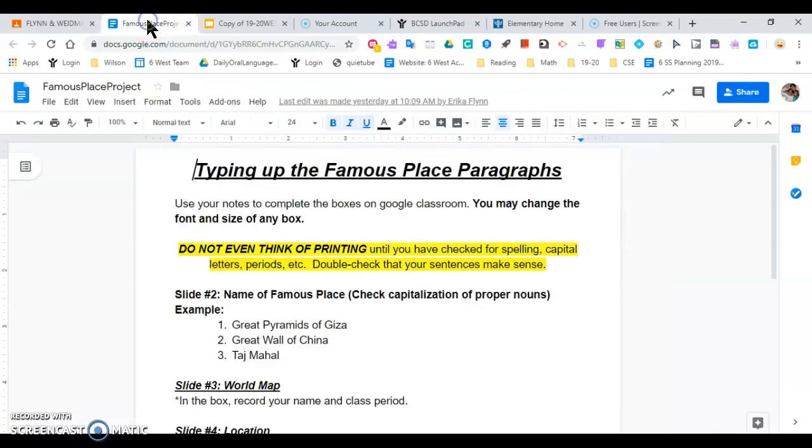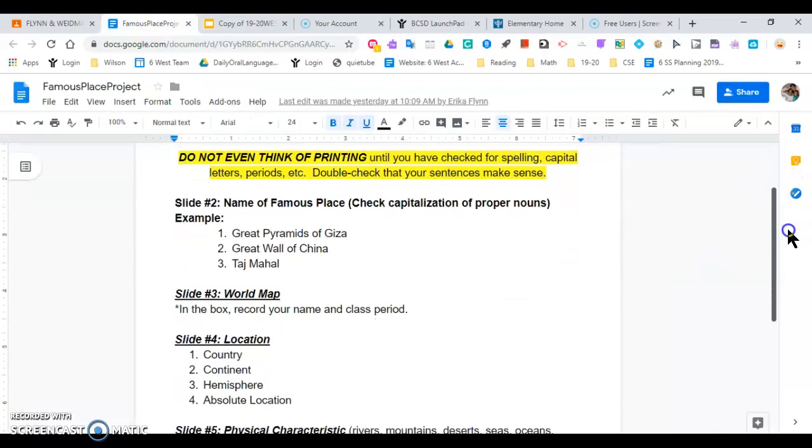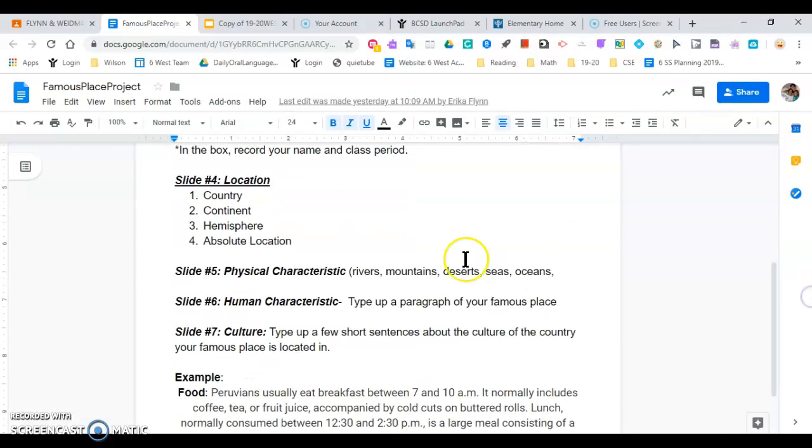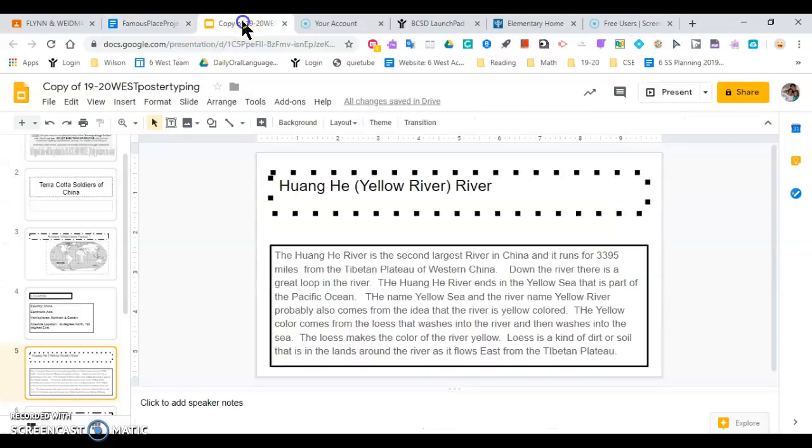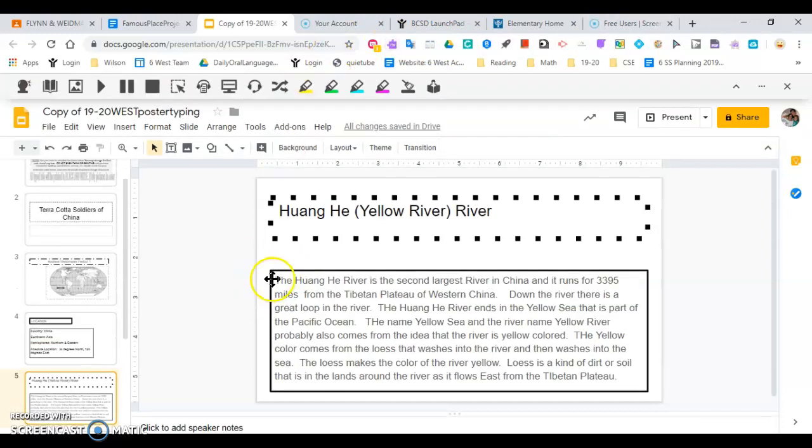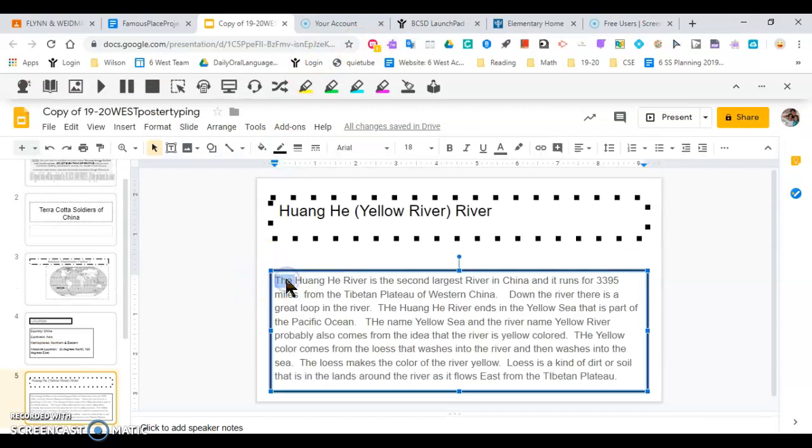This is slide 5. Slide 5 says physical characteristic. So that's our river. And I'm going to double check what I have written there. I should read it or listen to it using my tools. I can click on it and listen to it. And I can read it. I'm going to play it.